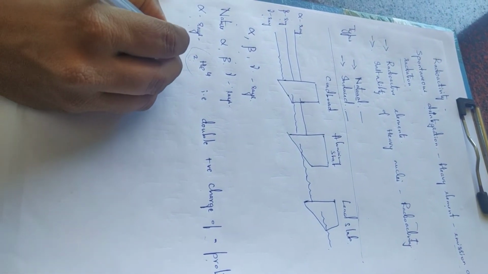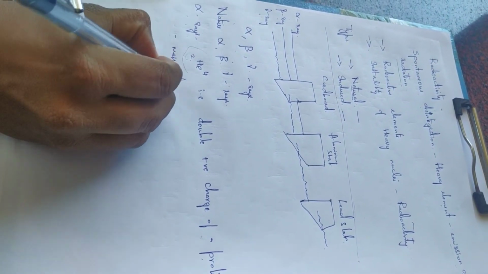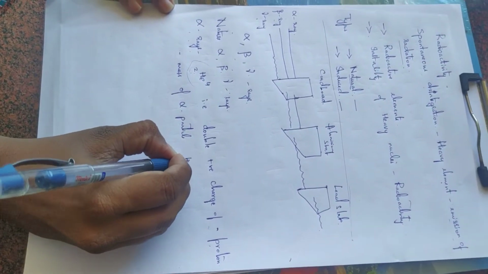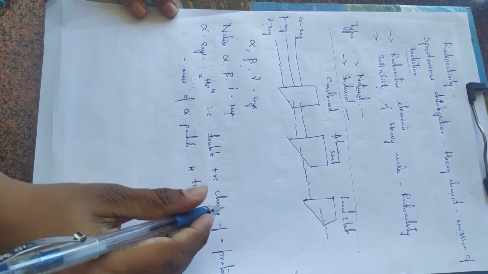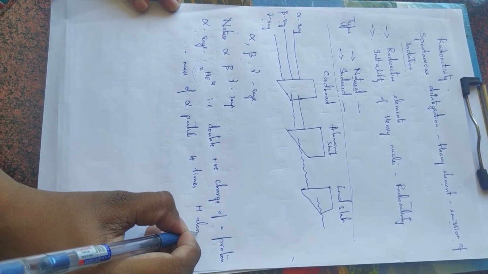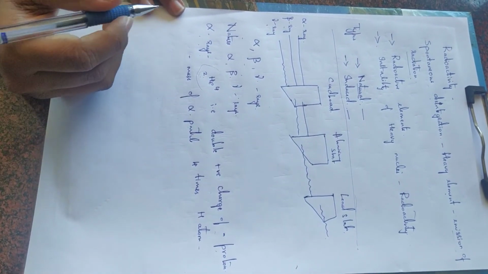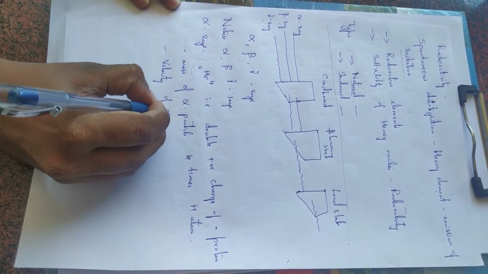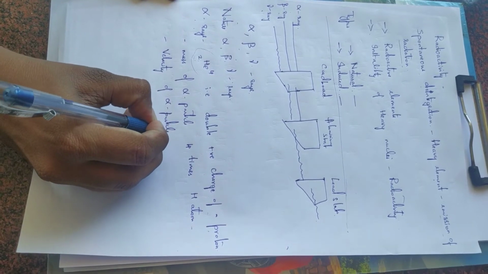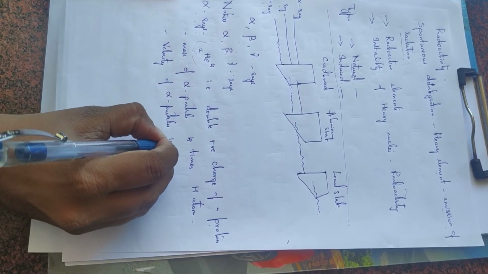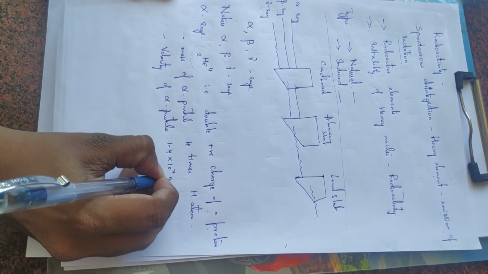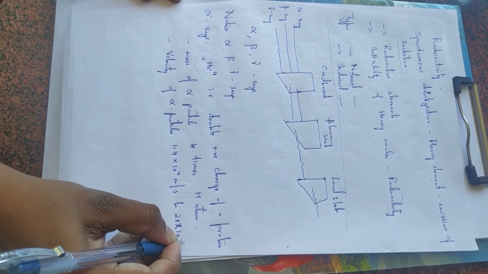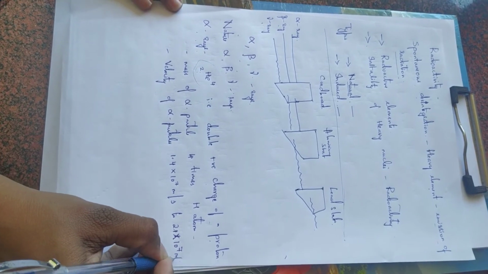Then comes mass. The mass of an alpha particle is 4 times the mass of a hydrogen atom. Next comes the velocity. The velocity of alpha particles ranges from 1.4 × 10^7 meter per second to 2.1 × 10^7 meter per second.